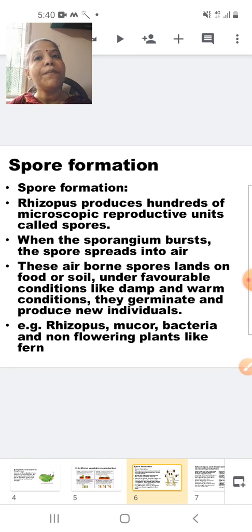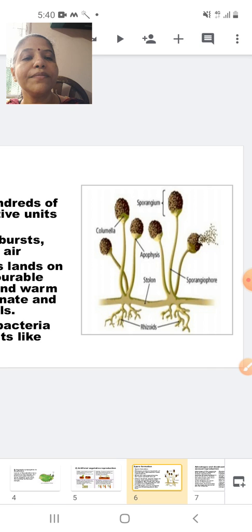They germinate and produce a new individual. Examples of spore formation are Rhizopus, Mucor, bacteria and non-flowering, that is the lower plants like fern, that is pteridophyte. Fern is a pteridophyte.